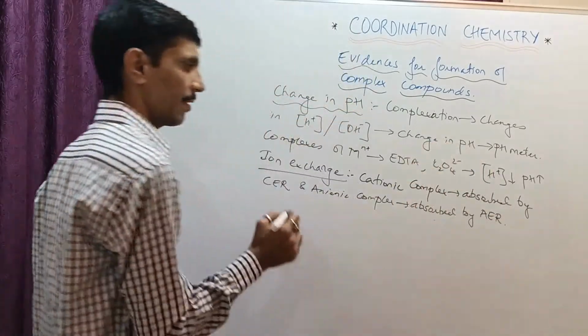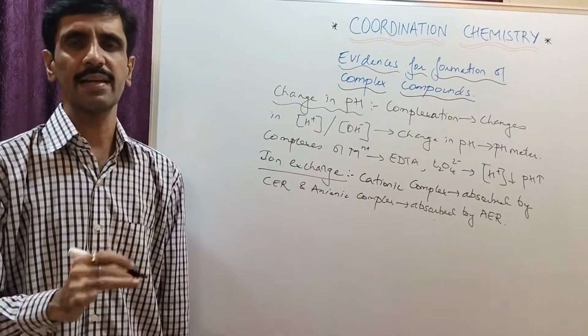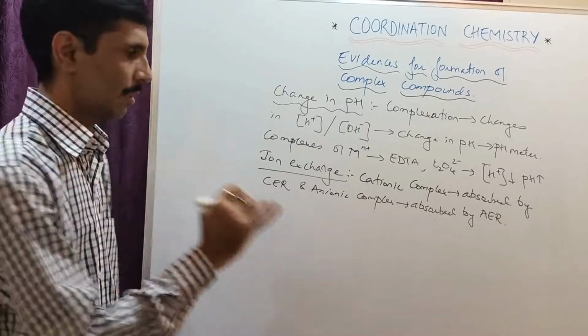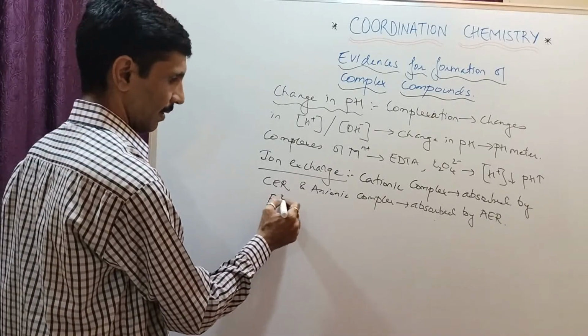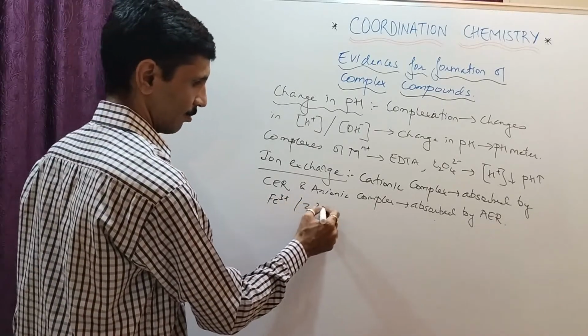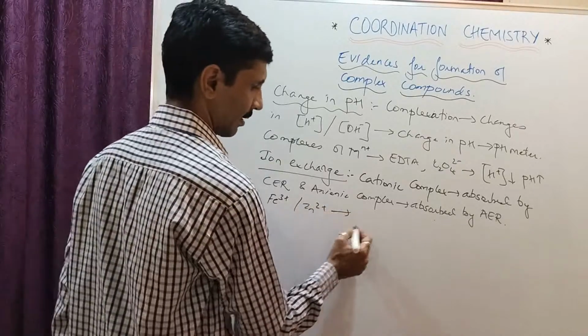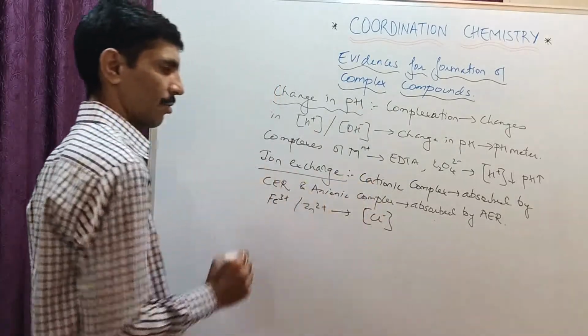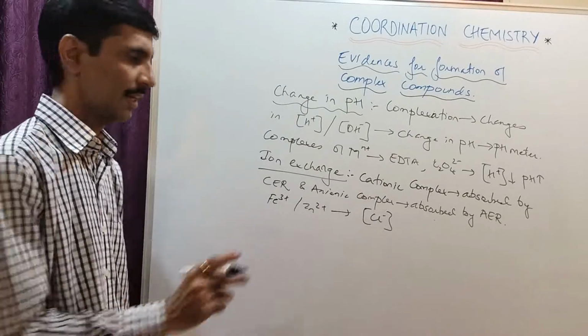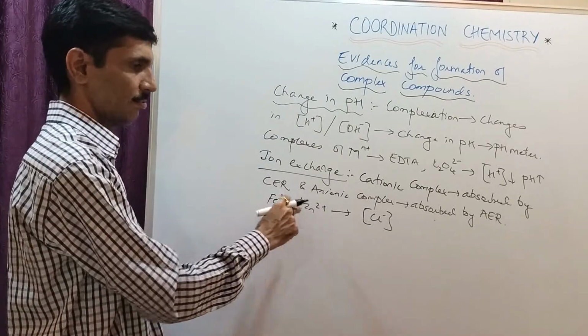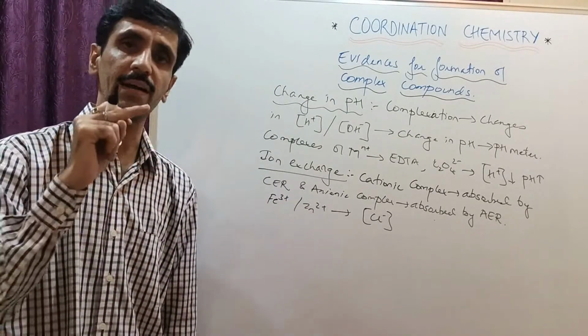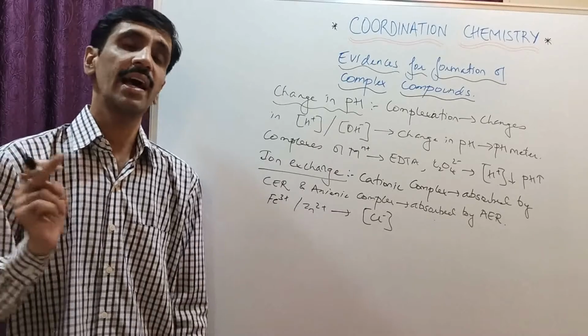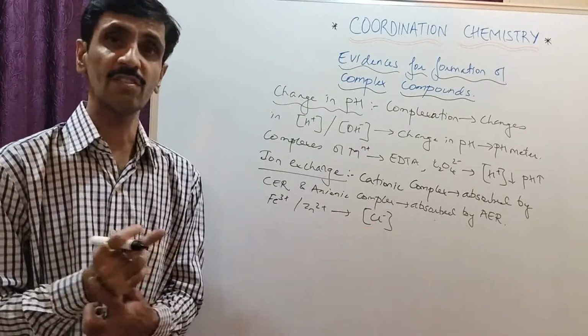Okay? अब देखो कैसे आइडेंटिफाई करेंगे कि कॉम्प्लेक्स फॉर्मेशन हुआ है. I take an example of Fe3 plus और I take an example of Zn2 plus और उसे हम ट्रीट करेंगे with a higher concentration of Cl minus, यानी हाइड्रोक्लोरिक एसिड लेंगे हम. Okay, I got a Fe3 plus solution, I got a Zn2 plus solution. I treat it with a higher concentration of hydrochloric acid. Hydrochloric acid contains what? Cl minus.